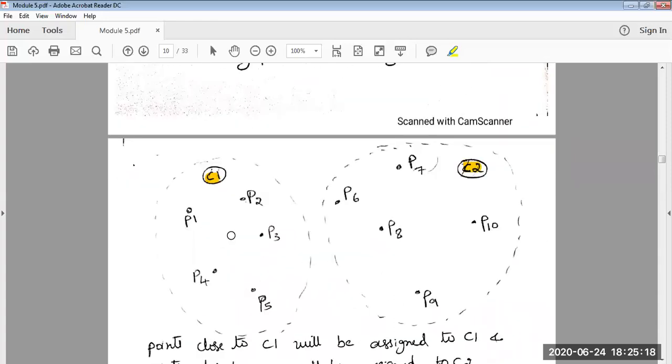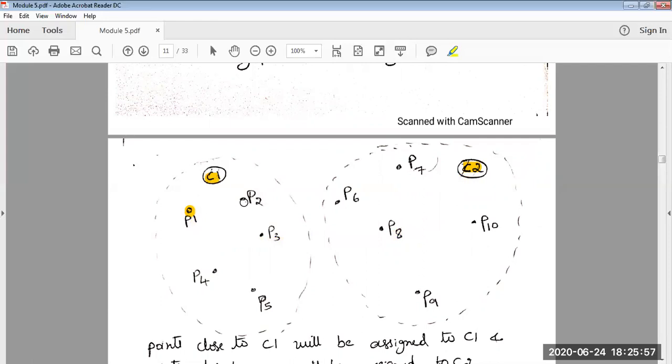For example, in the first instance, the algorithm will take the point P1. It will measure the distance between P1 and C1, and P1 and C2. As is obviously visible, P1 is closer to C1, meaning that P1 is closely related to C1 compared to C2. So now the algorithm will decide that P1 should be associated with C1.